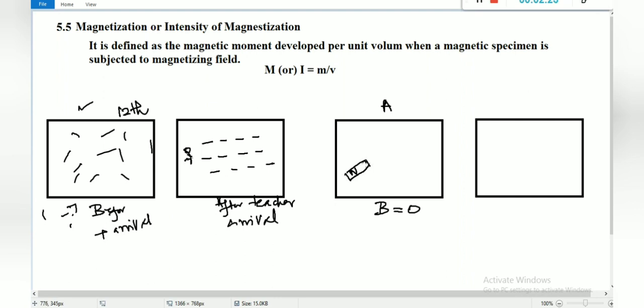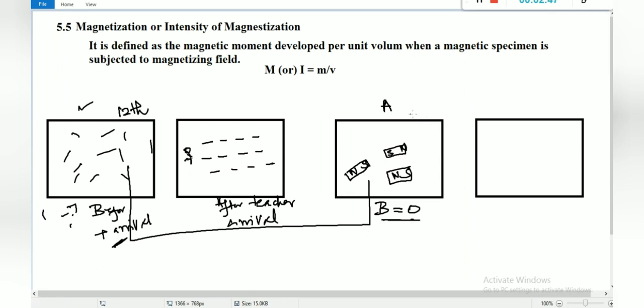Here magnetic dipoles are there, north south and south north, north south. So these two conditions are the same. Why? Because the magnetic field is 0, right? Here the teacher is not in our class. Like that we are going to compare.